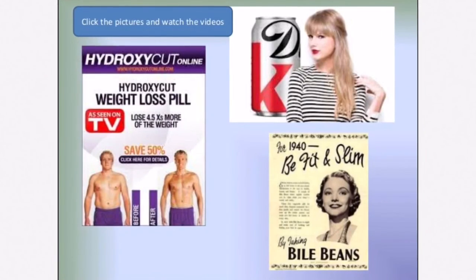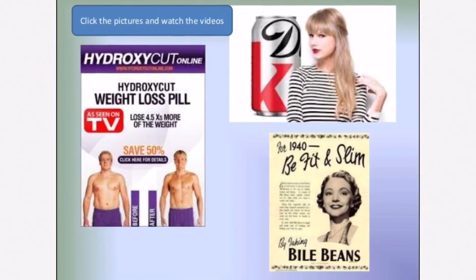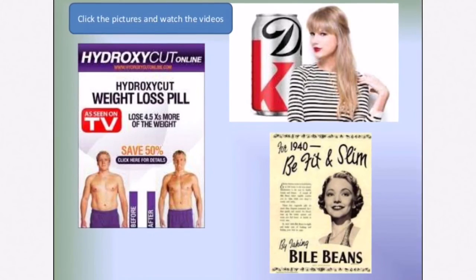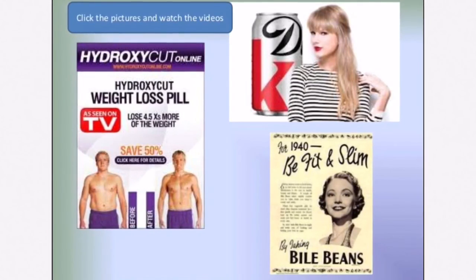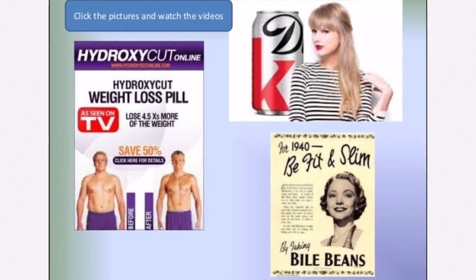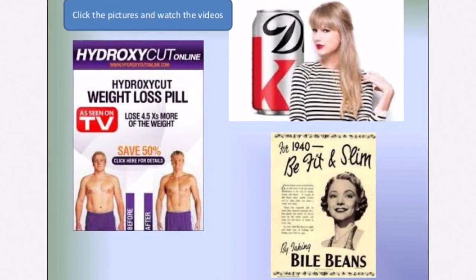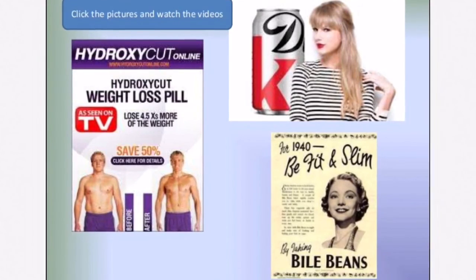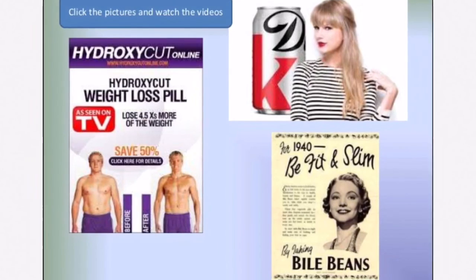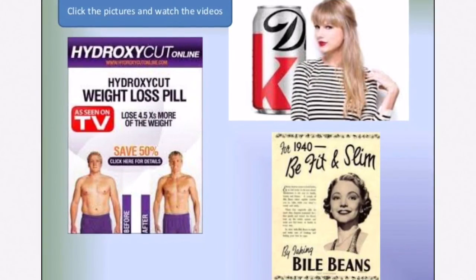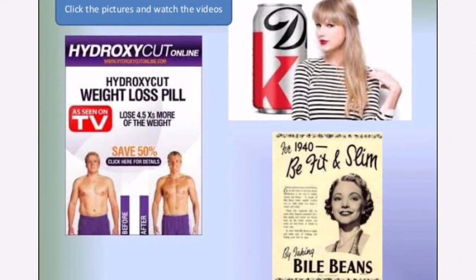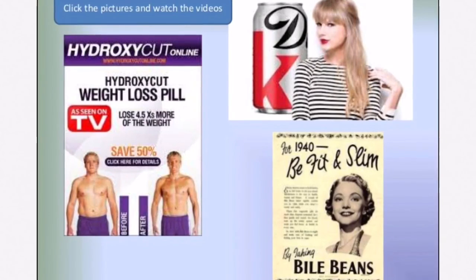As you can see from these three pictures here, dieting is prevalent in Western culture, as well as the influence on Asian cultures in the past 20-25 years has been very significant as well. So you can see from the bottom right hand corner, in the 1940s, it is already starting, and you can see it now in some of the advertisements that we see. For example, Taylor Swift, who used to be the spokesperson for Diet Coke, sugar replacement Coke.